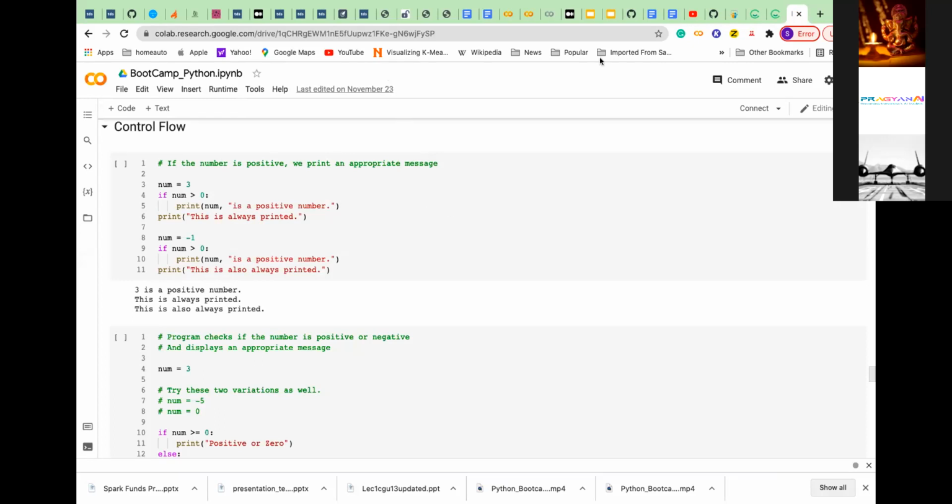You continue. Okay, so what I'm trying to show is this is the control flow. If the number is positive, we will print an appropriate message. So if num is equal to 3, this is a positive number, or else this will always be printed. What does that mean?